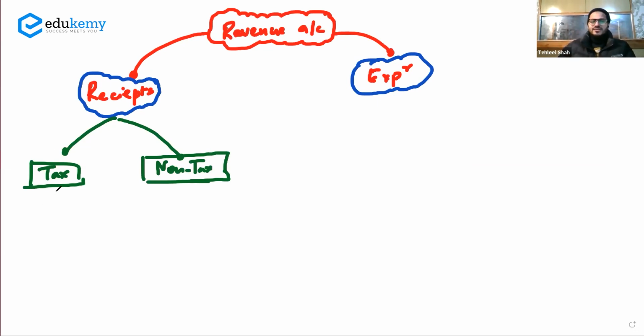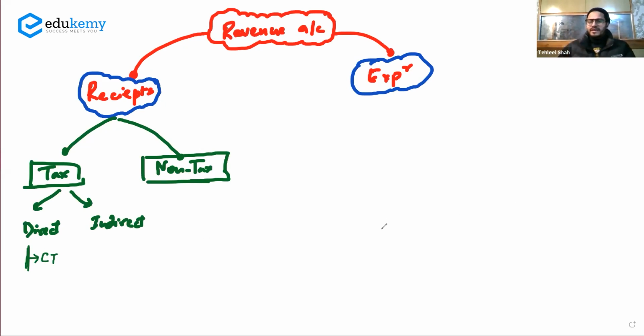And in the taxes, you already know there are two big kinds of taxes. We call them the direct and the indirect taxes, right? So on the left hand side, you have the direct taxes. On the right hand side, you have the indirect taxes. Direct and indirect taxes. Now, direct taxes are the kind of taxes in which, say, for example, the corporate tax. Corporate tax is a direct tax. What is a direct tax? It is something in which the impact and the incidence is on the same person.